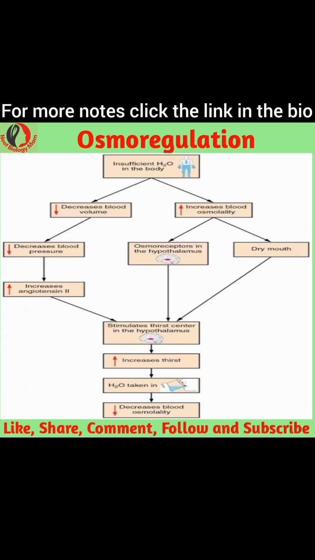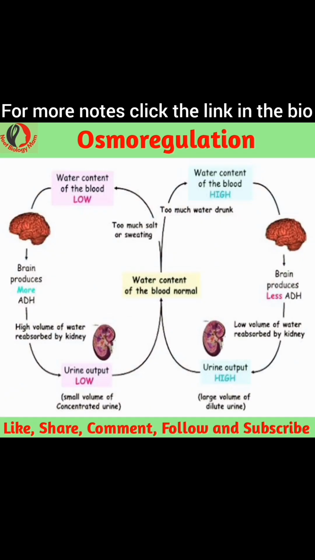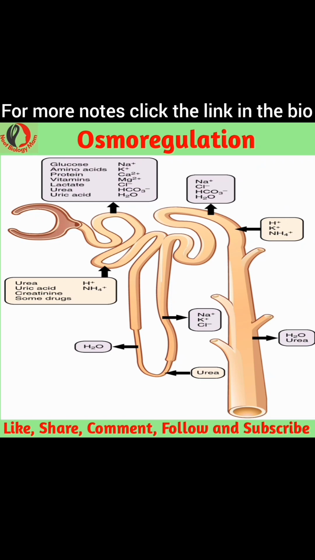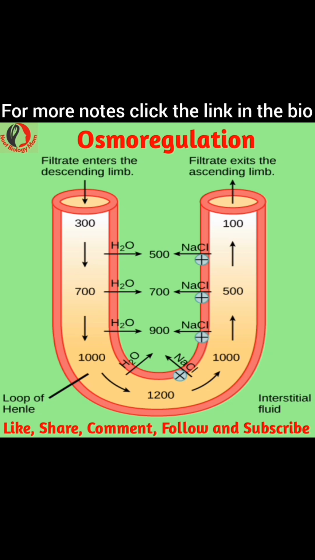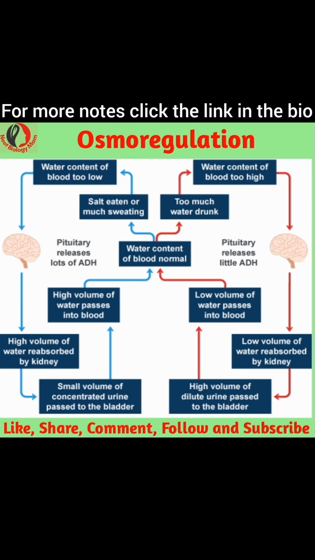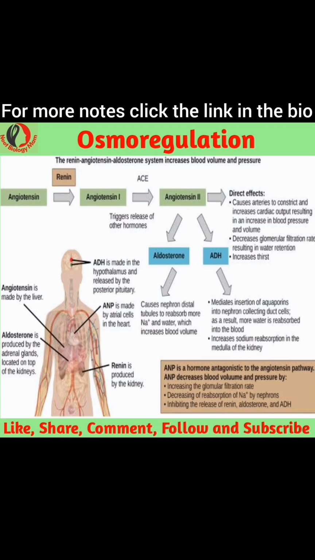That is, it maintains the fluid balance and the concentration of electrolytes, salts in solution, which in this case is represented by body fluid, to keep the body fluids from becoming too diluted or concentrated. Osmotic pressure is a measure of the tendency of water to move into one solution from another by osmosis. The higher the osmotic pressure of a solution, the more water tends to move into it.